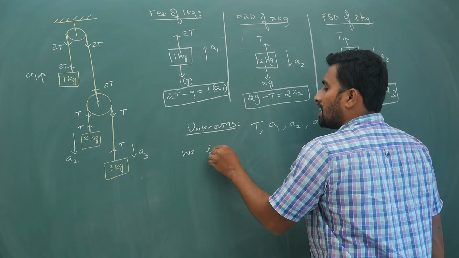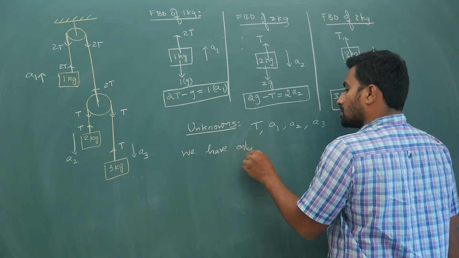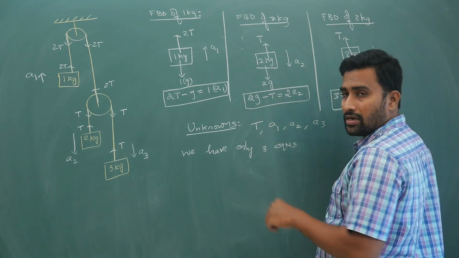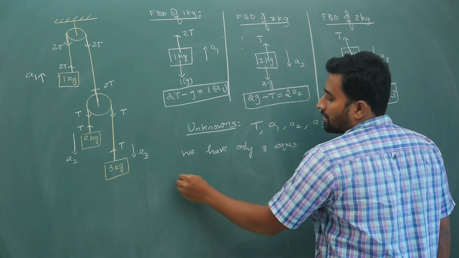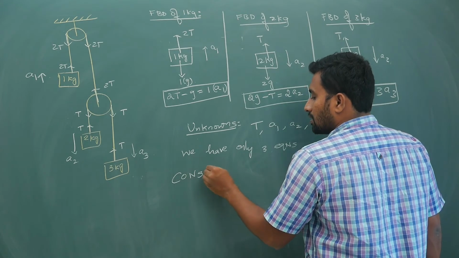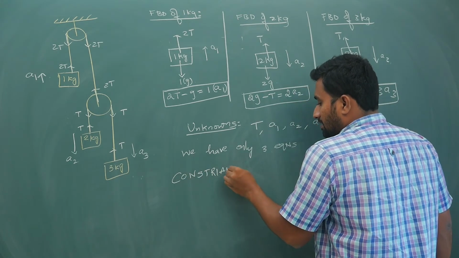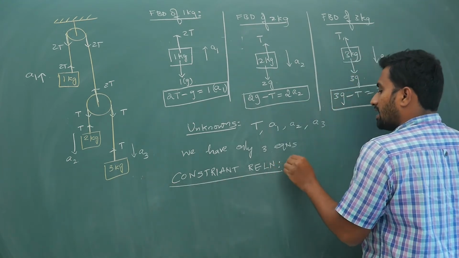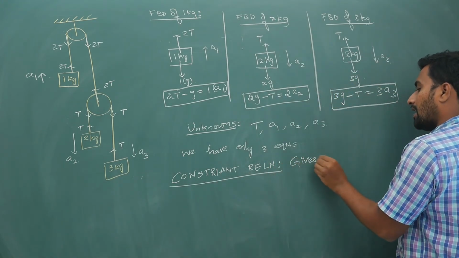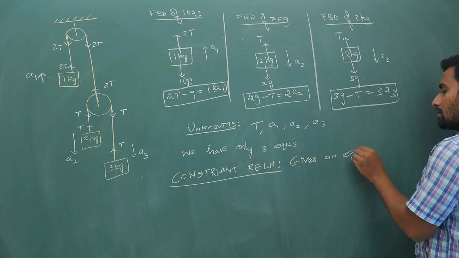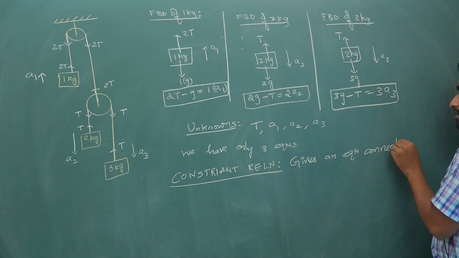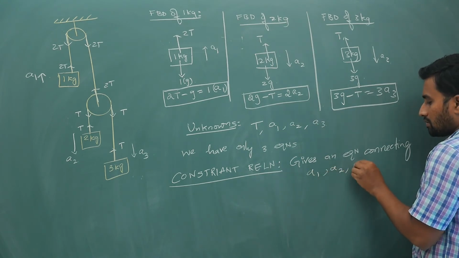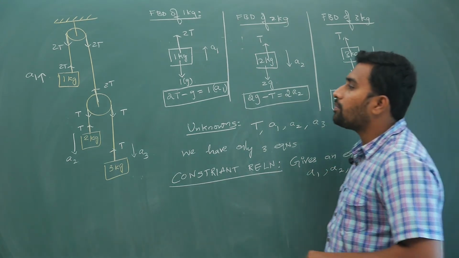Now even if 10 pulleys come, you can do the answer simply, but your constraint relation gives an equation connecting a1, a2, a3. So what is that equation?